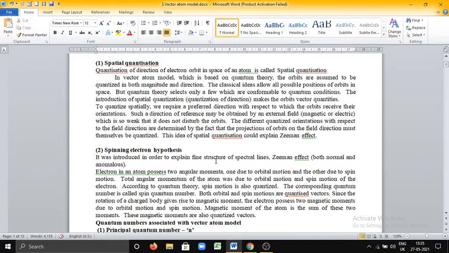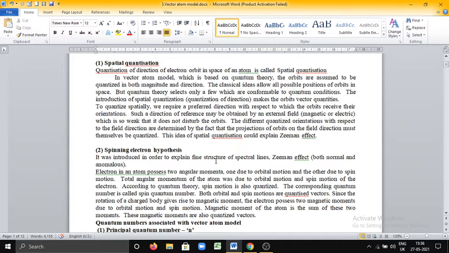We are already familiar that an electron in an atom possesses two angular momenta, one due to orbital motion and the other due to spin motion, just like our Earth. Planets, while revolving around the Sun, revolve as well as spin about their axis.